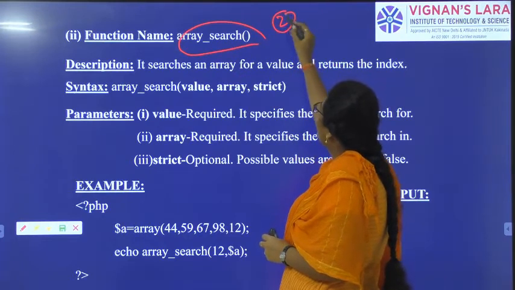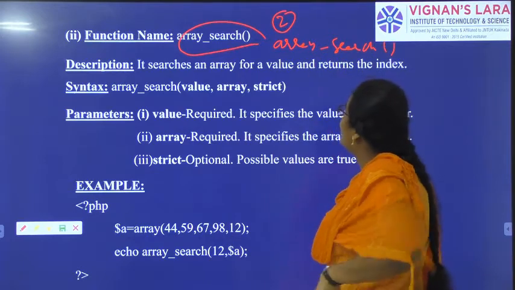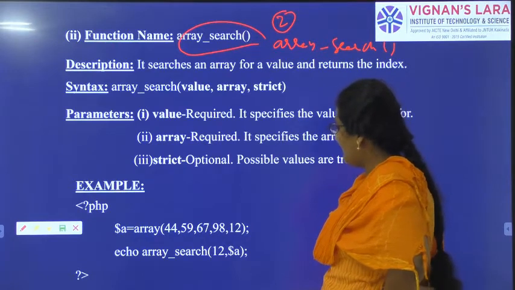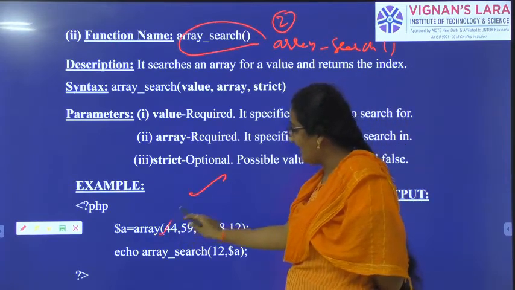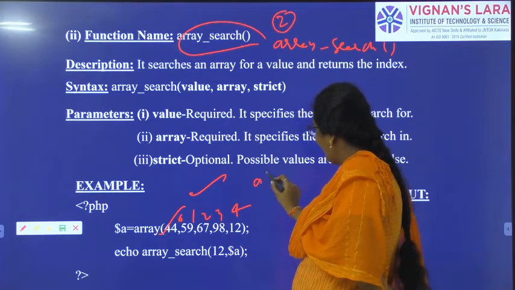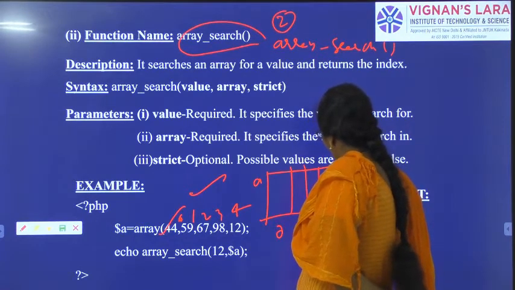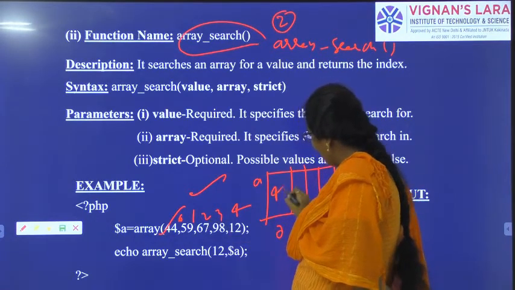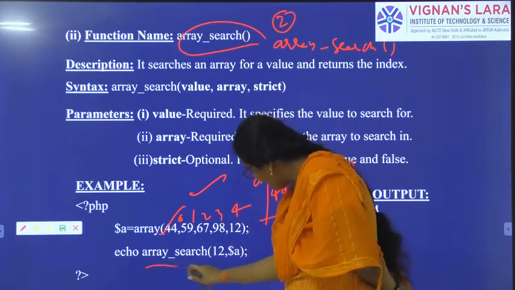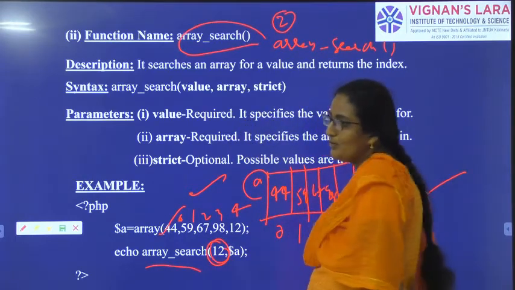So what is the second built-in function? array_search. Using this function, what can we do? We can search the values. So it is very easy to write the PHP program and create an array. So array of 0, 1, 2, 3, 4. If I create A of 0, A of 1, A of 2, A of 3, A of 4. So what are the elements? 44, 59, 67, 98, 12. And I want to search 12. Where is the 12? A of 4. So I got that position.